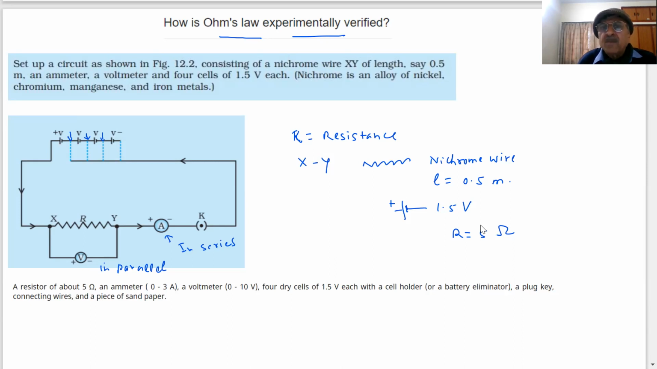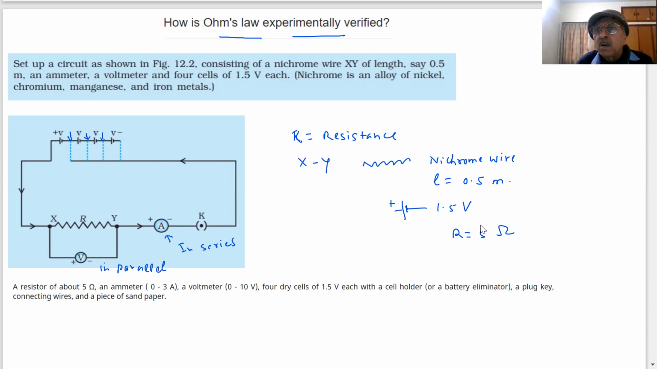What do you mean by battery eliminator? It means however many batteries I want to use, I can connect, the rest I am not connecting. And a plug key is there. Sandpaper is used to rub those materials which we use so that there is no dust or anything. Now this setup is okay. Can you see it? The diagram is given in the NCERT book. Can you see this?